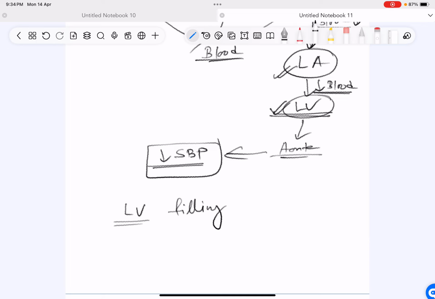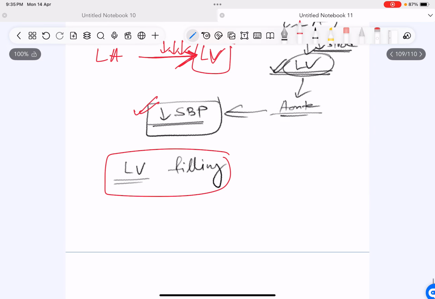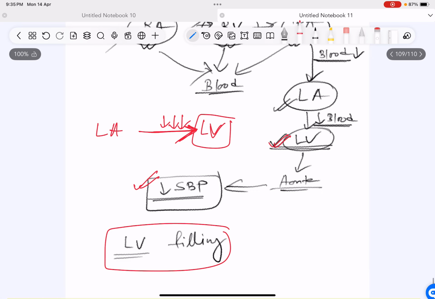But why is the drop more than 10? Because the flow from left atrium to left ventricle that should decrease is decreasing more. That means the flow is decreased drastically. Now this should happen only in conditions when the left ventricle is not able to expand. When LV filling is not happening, that is when the systolic blood pressure should decrease more than normal. It should decrease, but not more than 10 millimeter of mercury. This is only possible when the left ventricle is not able to expand.